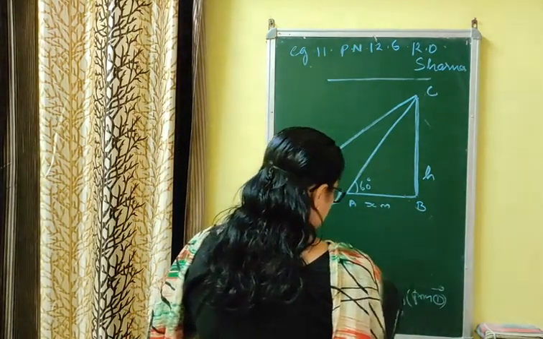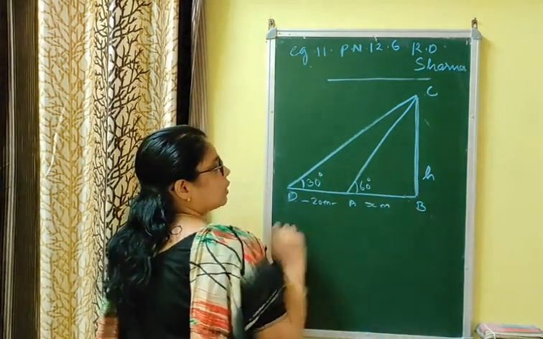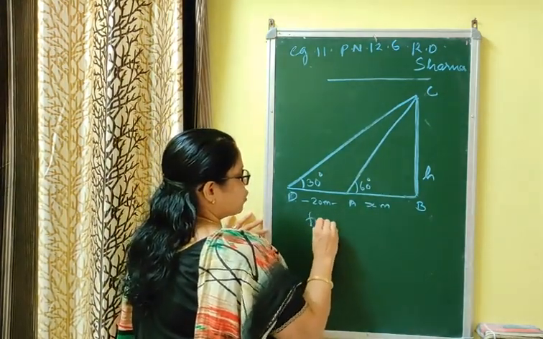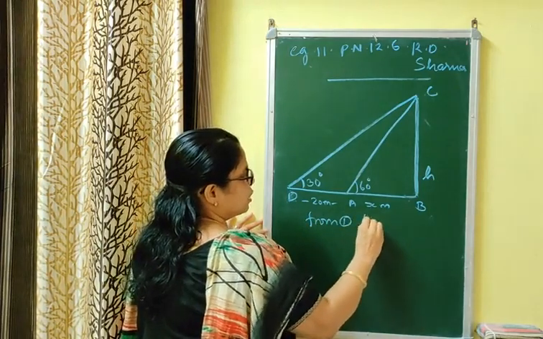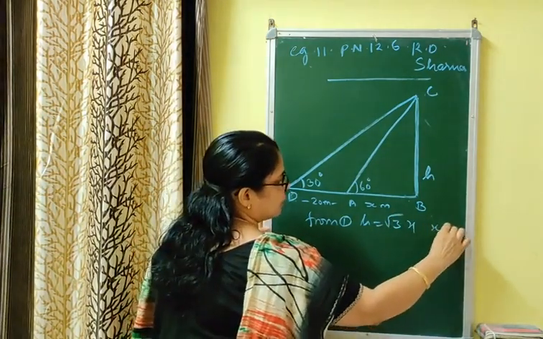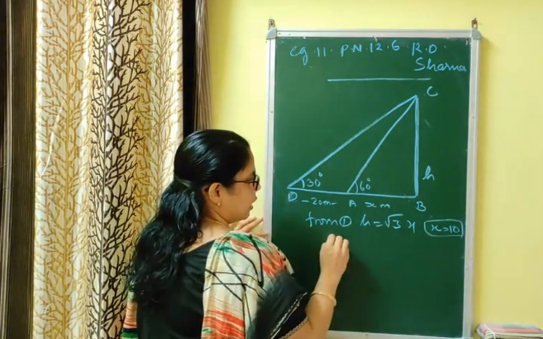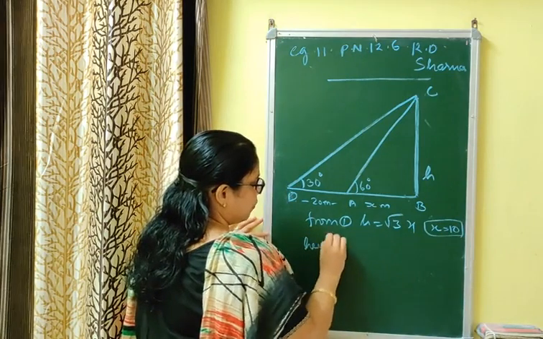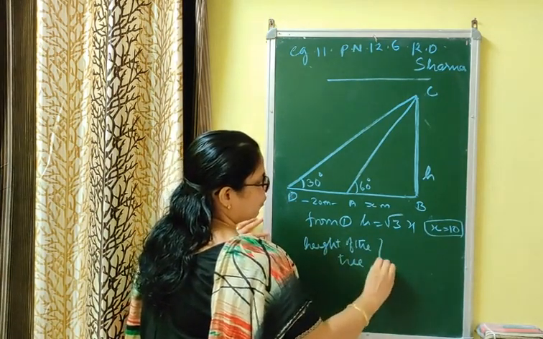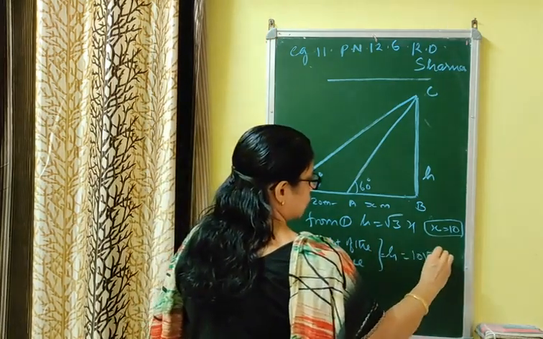Now the question is not completing here. Again you are asked to find the height of the tree, that is from 1. What was equation 1? From 1, h is equal to root 3x. But in the previous step we got the value of x equal to 10. Now height of the tree is h equal to root 3x, that is 10 root 3 meter.